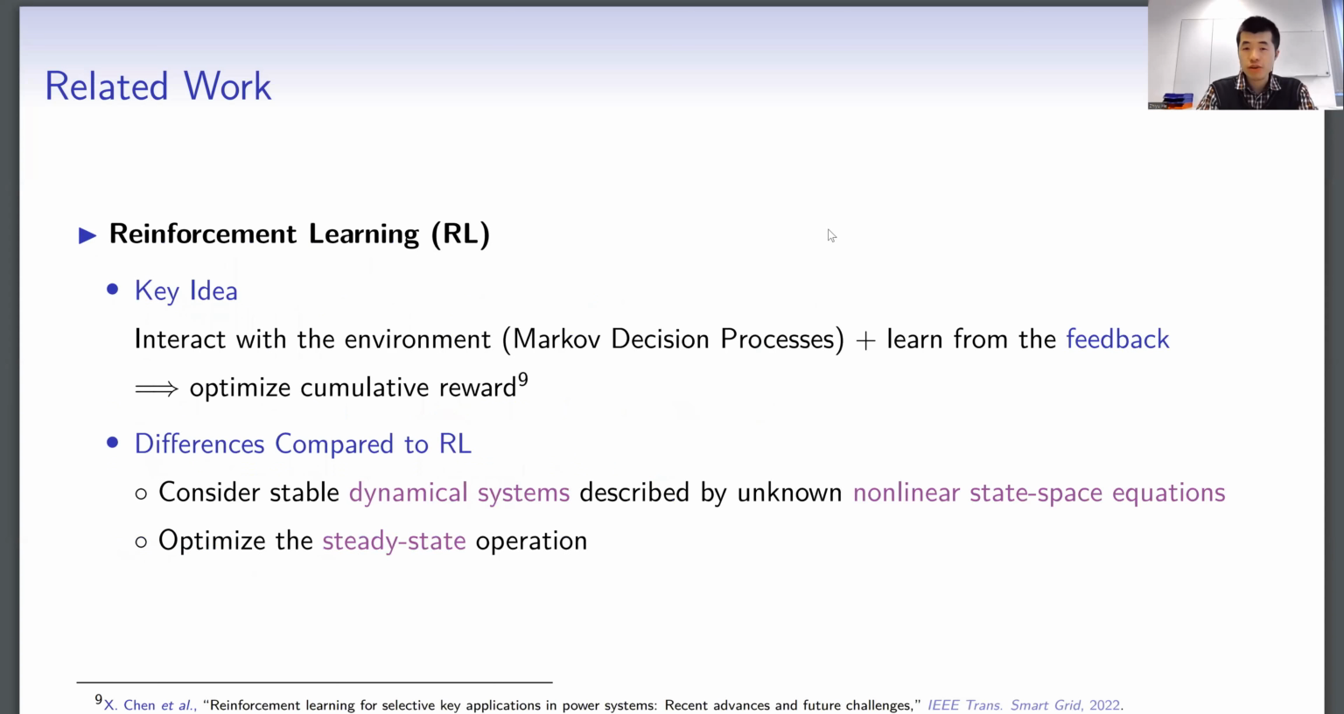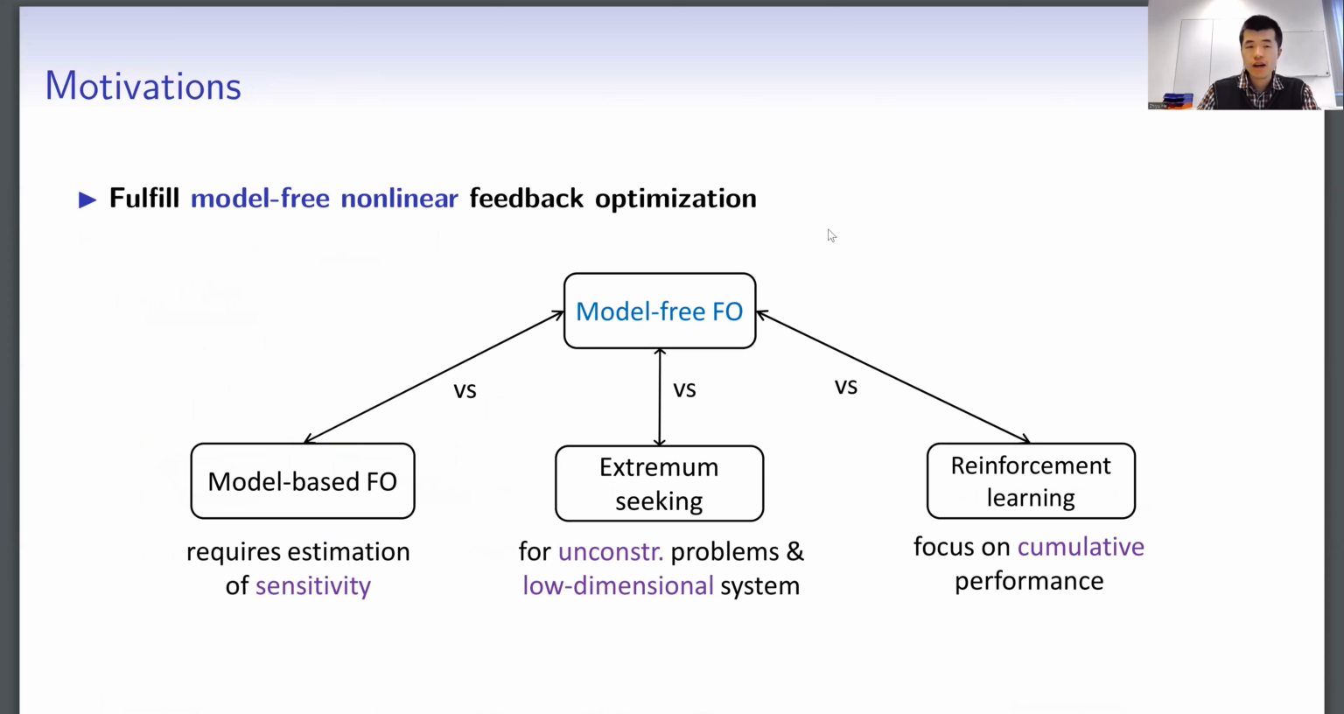Another popular paradigm is reinforcement learning. In comparison, we consider dynamical systems represented by state space equations instead of Markov decision processes, and we focus on steady-state performance instead of cumulative reward. To summarize, our central motivation is to fulfill model-free feedback optimization. Compared to existing works on feedback optimization, we want to remove the requirements of estimating the sensitivity. Compared to extremum seeking, we want to handle constrained problems and high-dimensional systems. Compared to reinforcement learning, we focus on steady-state performance.